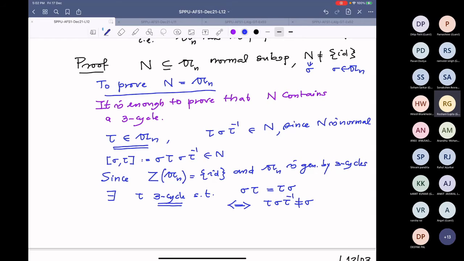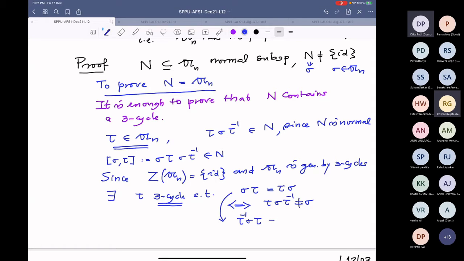I want to use a different equality: tau inverse sigma tau.